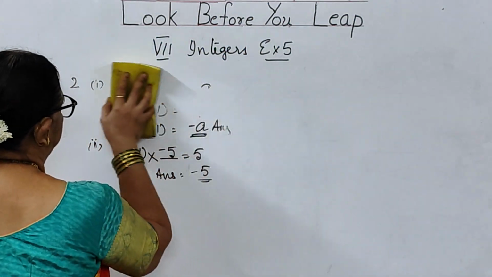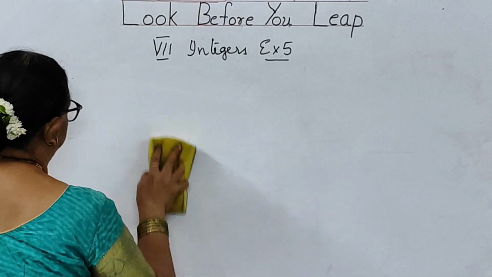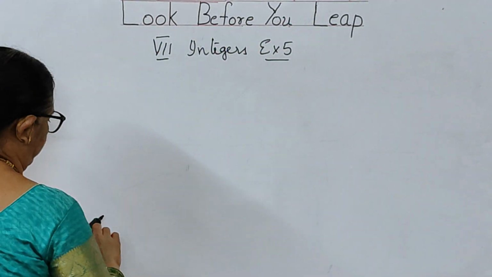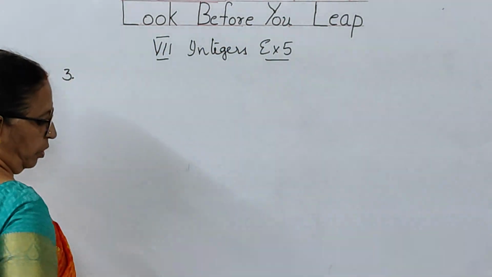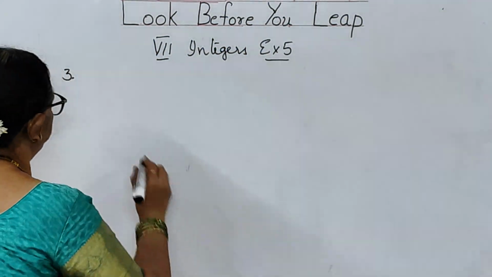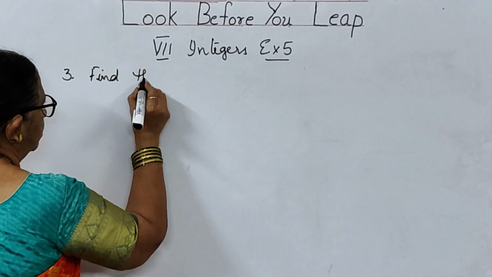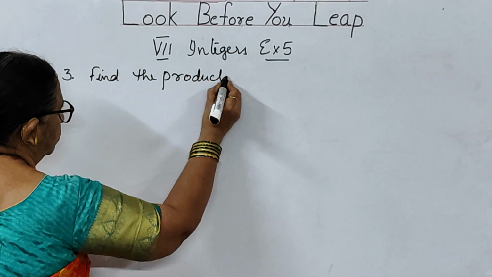Now, the next problem, that is the third problem. In the third problem, you have got: find the products. But how?